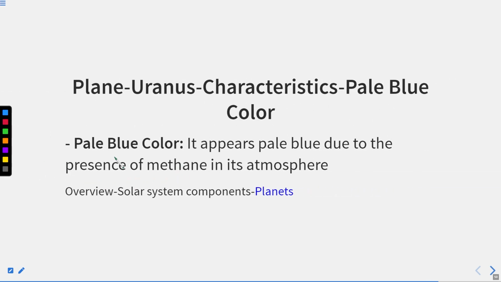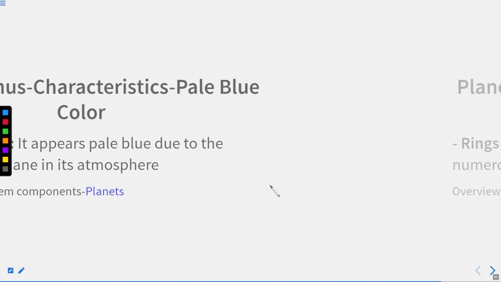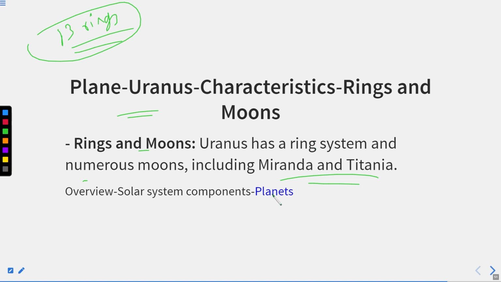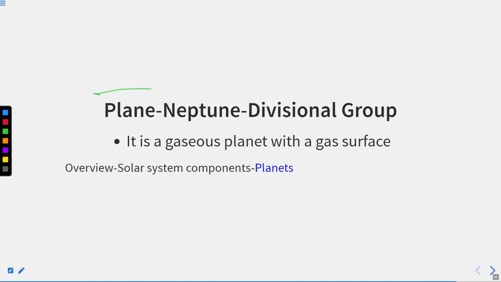Alright. Thereafter, pale blue color. It appears pale blue due to the presence of methane in its atmosphere. Characteristics like rings and moons. Uranus has a ring system and numerous moons, including Miranda and Titania. These are the moons. And remember, it has 13 rings. So if the question asks, Miranda and Titania are the moons of which planet, the answer should be Uranus. And if the next question asks, a 13-ring system is found with which planet, the answer should be Uranus and Uranus only.